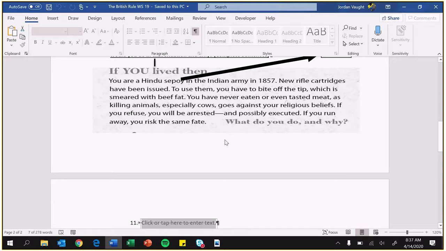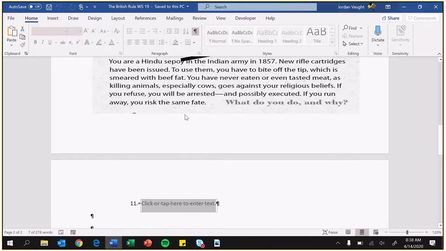I mean, these Indian people were forced into it. They had to do this. So what would you do in this situation? Imagine someone coming over from a different country and forcing you to do something that you don't want to do. Are you going to allow that, or are you going to fight back and know that you might have some problems if you fight back? So just tell me what you think you would do in this situation.